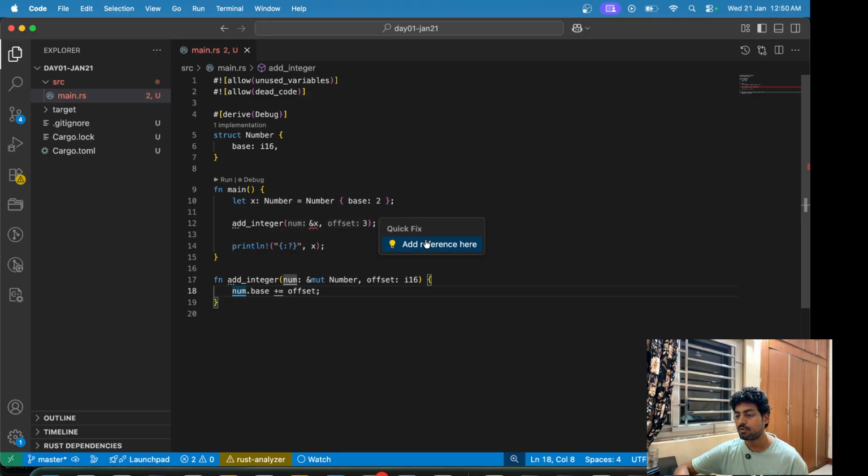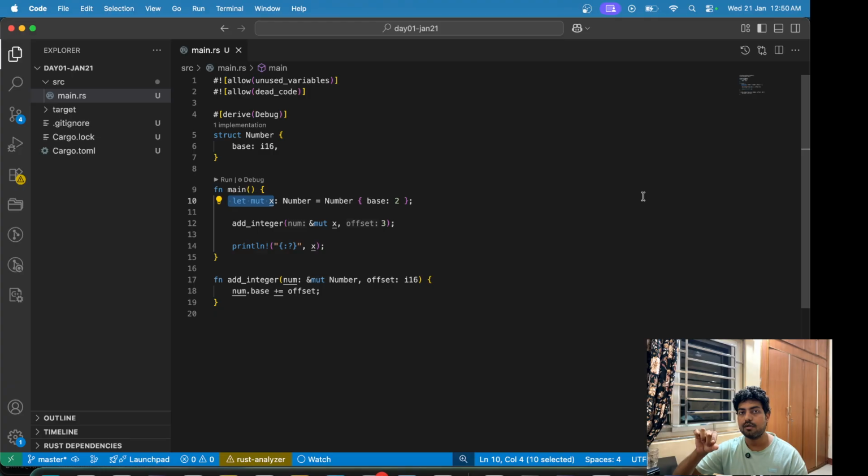So now clicking on quick fix here and adding the reference, we can simply call &mut x. But the problem here is that x is not mutable at all. So in Rust, you need to also define that this is a mutable variable x. So x now can be mutated. Earlier, it was immutable. By default, any variable you define in Rust is immutable. You need to explicitly tell Rust that this variable is mutable and it can be mutated in the future.